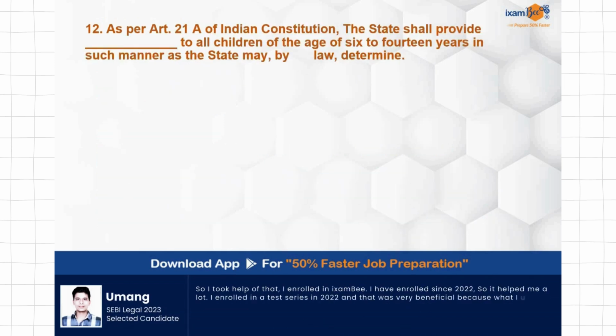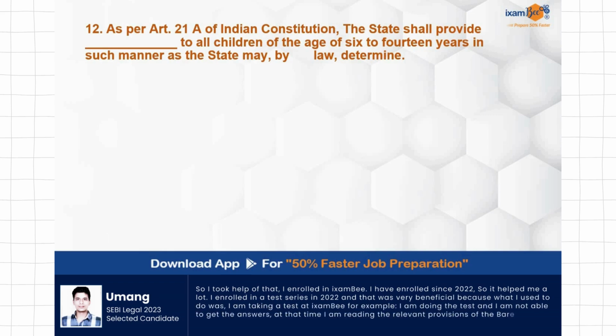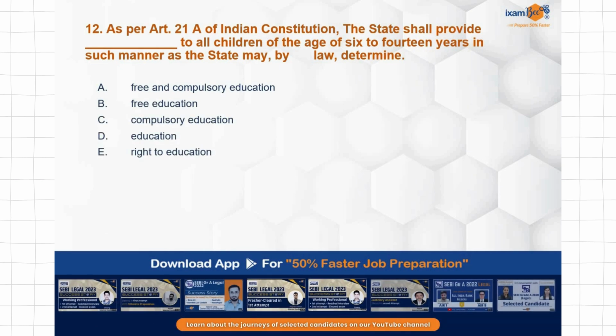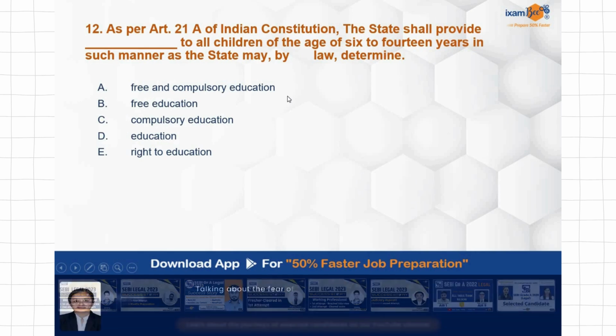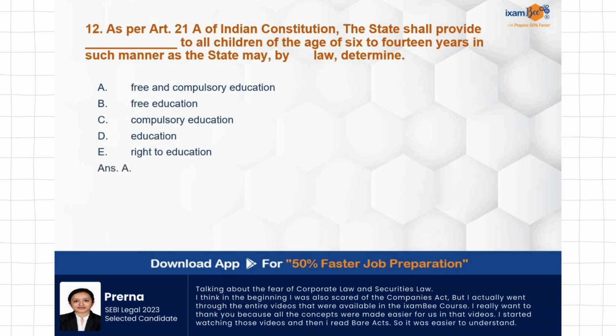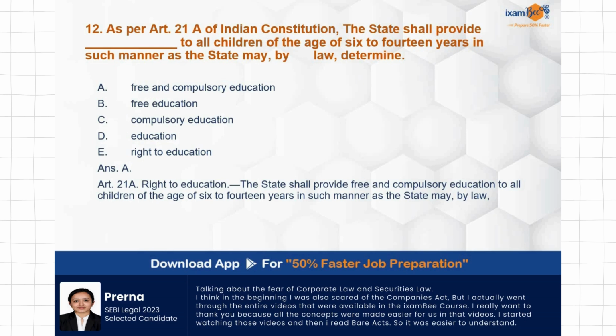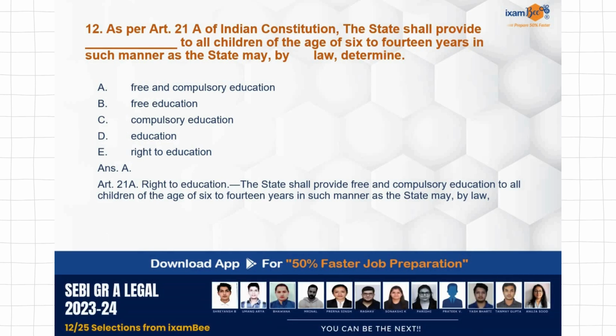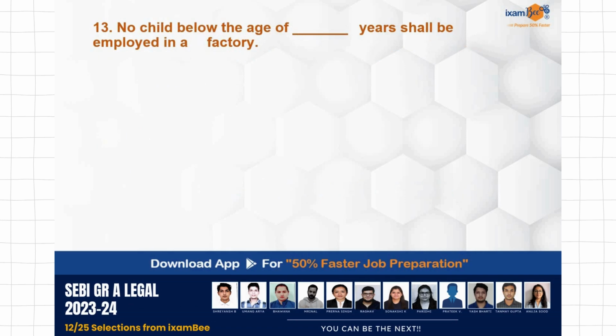As per Article 21A of the Indian Constitution, states shall provide dash to all the children of 6 to 14 years in such a manner as the state may by law determine. So, what will be provided? Very simple. 21A, everybody knows that it deals with education. But exact words क्या है यहाँ पे बहुत minute changes है words में, and that is how the question becomes tricky. Answer A, free and compulsory education. Right to education, Article 21A of the Constitution.